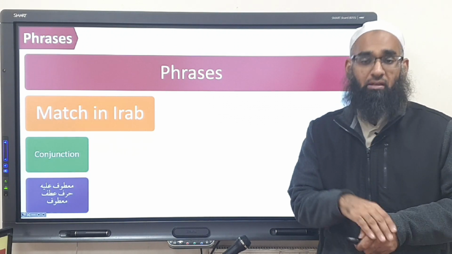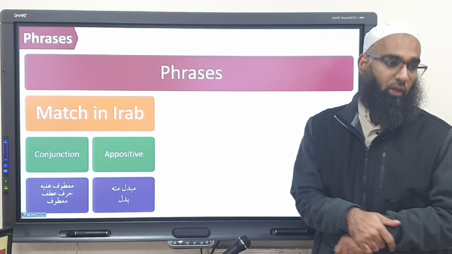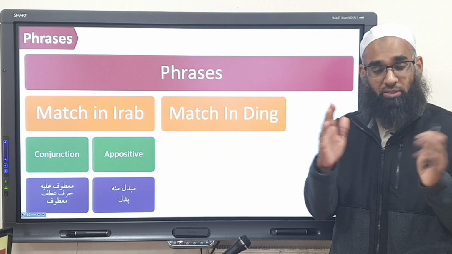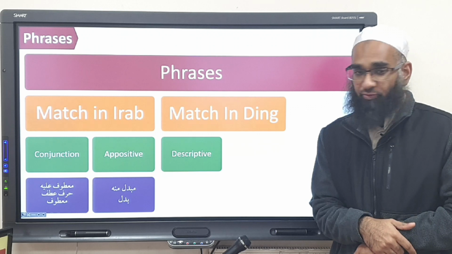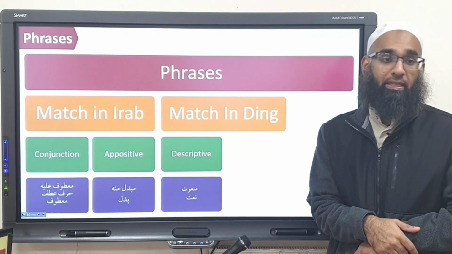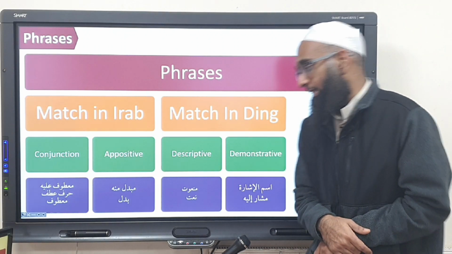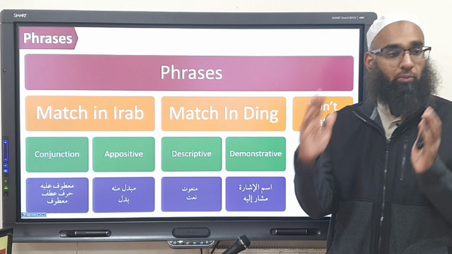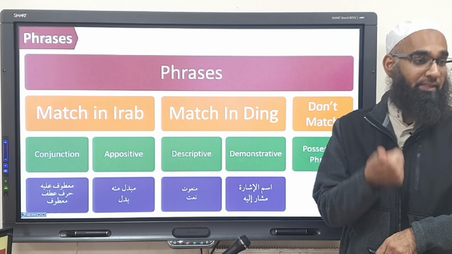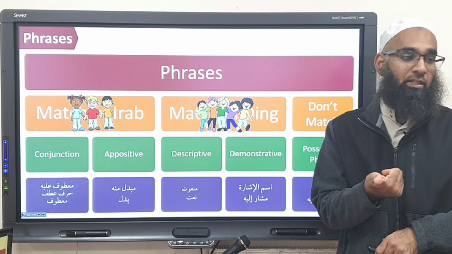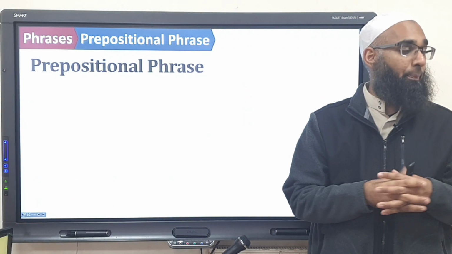The second type of phrase that matches in i'rab is the appositive phrase, the mubdal minhu and the badal. Then the ones that match in everything are the descriptive phrase, the man'ud and the na'at, and the ismul ishara and the musharun ilayh, which are called the demonstrative phrase. Then the ones that don't match are the mudaf and mudaf ilayh. And how do you describe them? The buddies, super buddies, and the naughty enemies. Okay? Correct. Now we're moving on to prepositional phrases.